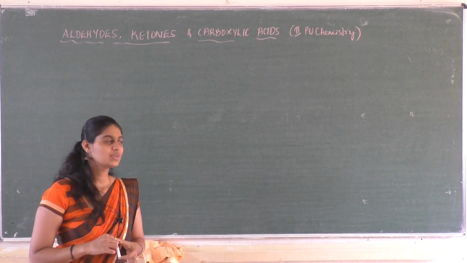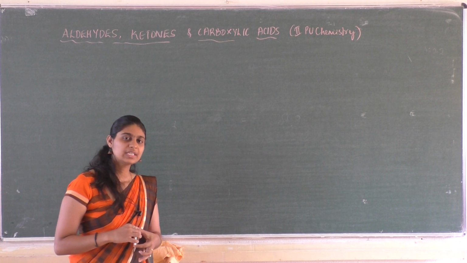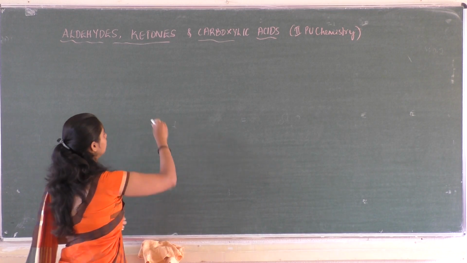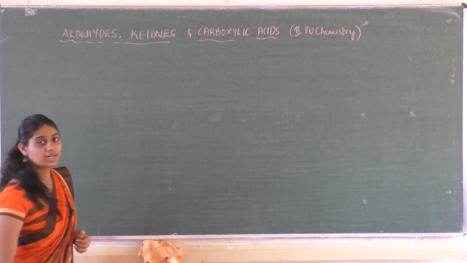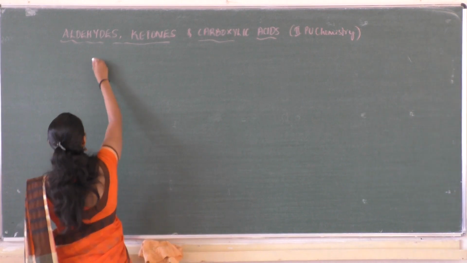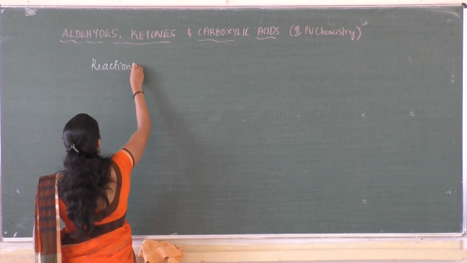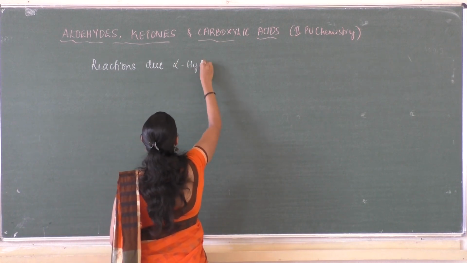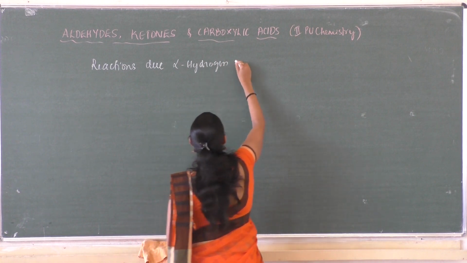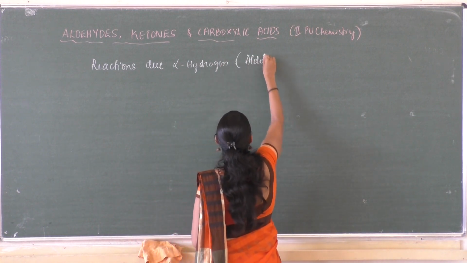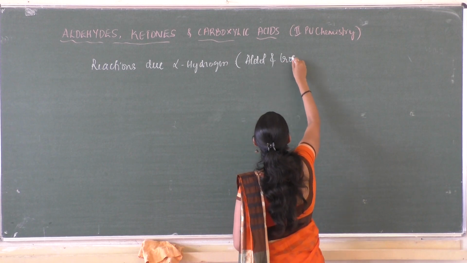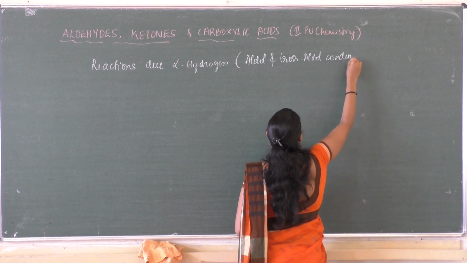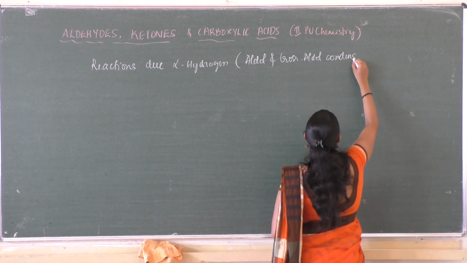Namaste students. So in the last class we were discussing the reactions of aldehydes and ketones in the presence of compounds which consist of alpha hydrogen atom, that is aldol and cross aldol condensation.